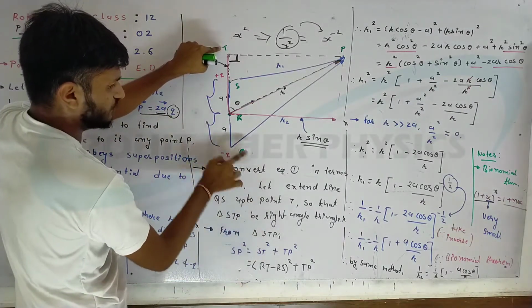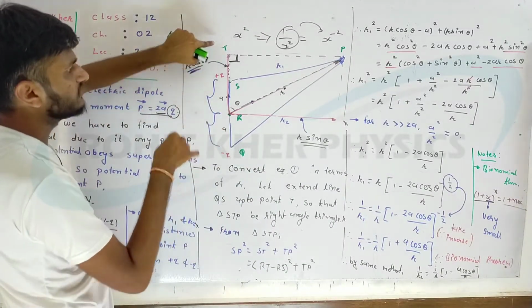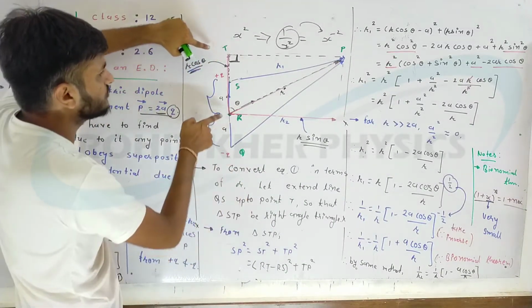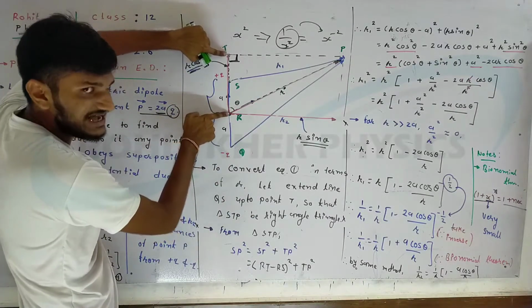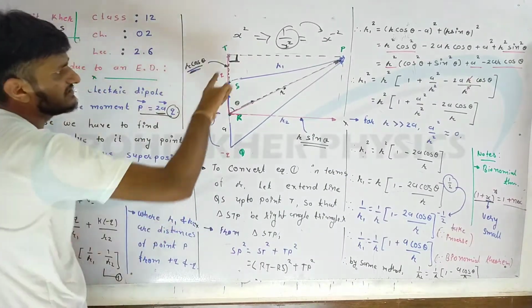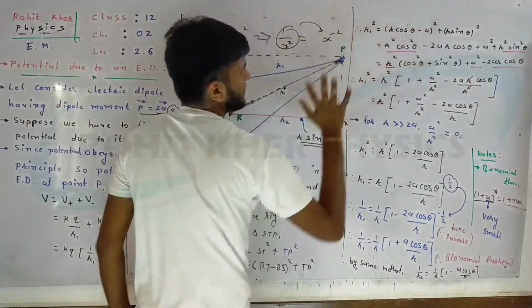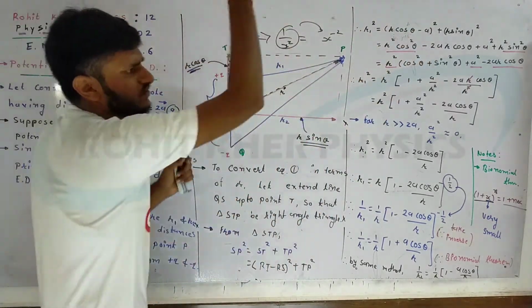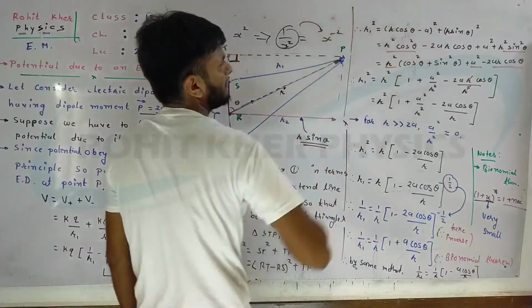Here not ST square but QT square. So for QT square, this much is R cos theta, and this much is A. So we have to write R cos theta plus A. Everything else will be the same. The difference is only here, not a minus but a plus.